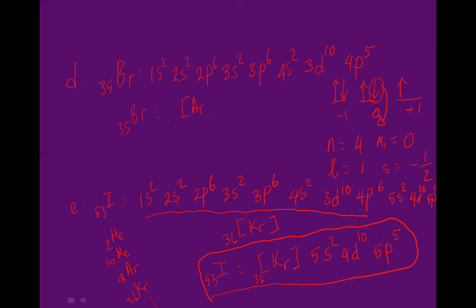So argon, Ar 18, covers up to 3p. After argon, it will be 4s2, 3d10, and 4p5. So this is the simplest electronic configuration for bromine.